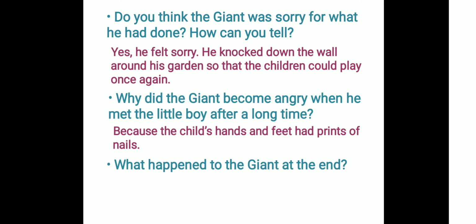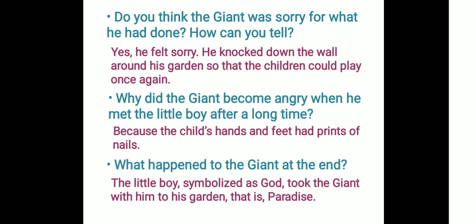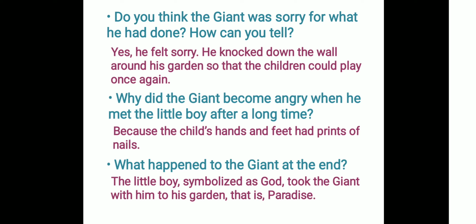What happened to the giant at the end? So at the very end of the story, what happened to the giant? What was the end of the giant story? The little boy, symbolized as God, took the giant with him to his garden, that is paradise. So this little boy, the same little boy the giant had put up on the tree, was actually God. He was Jesus Christ. It was actually God who had taken the form of a little boy and had come to the giant. So this time when the little boy, that is God, came to the giant, he took the giant with himself to his garden.